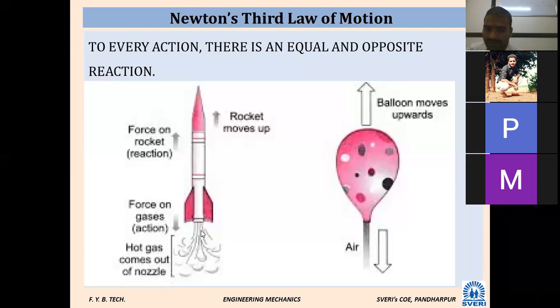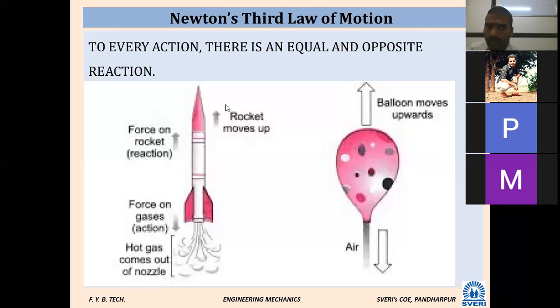The hot gases coming out of the nozzle act as a force on the gas. This action now has to lead to a reaction. What is the reaction? The force on the rocket. Whatever force is on the gases, an equal amount of force is exerted on the rocket.